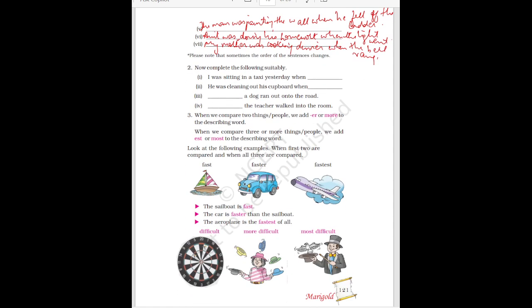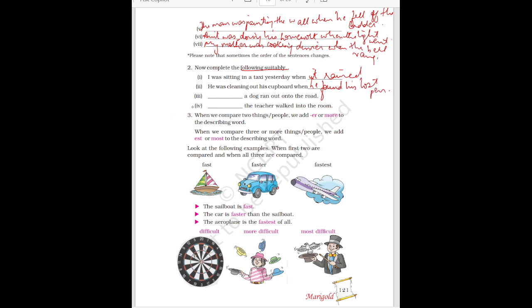Now let us see the next one. Complete the following suitably. I was sitting in a taxi yesterday when it rained. You can write any reason, but you have to see that if this is in the continuous form, then this action should be completed in the past. That you have to see. He was cleaning out his cupboard when he found his lost pen.